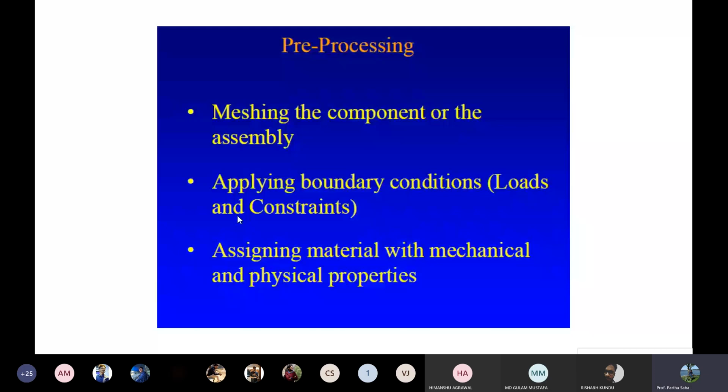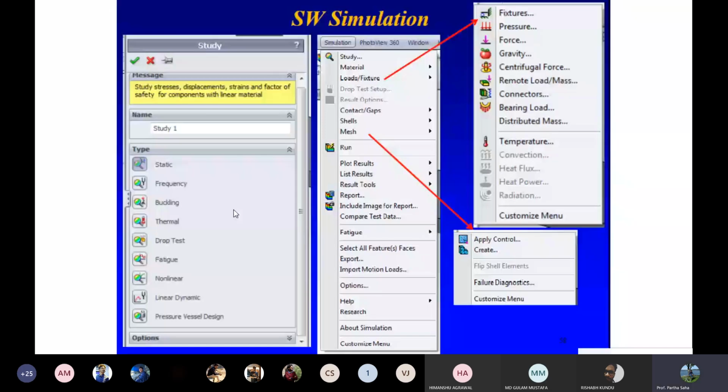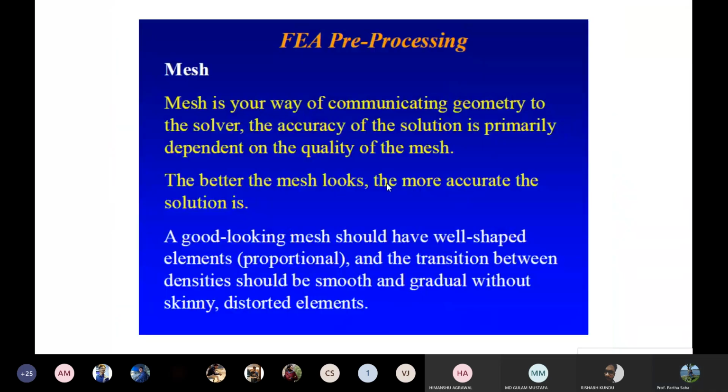So this is actually a snapshot taken from ANSYS. You can see here, this is boundary condition. You have to give the control or load and fixture. You can see mesh is here, apply control. You can do the meshing, and then loads and fixture. You can do some fixture, pressure, force, gravity, centrifugal force. So these are all input parameters or pre-processing parameters which you must give before you go for solving.